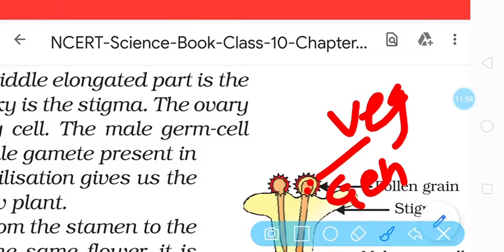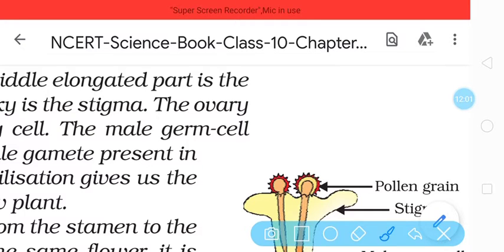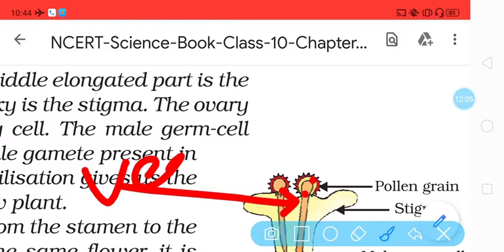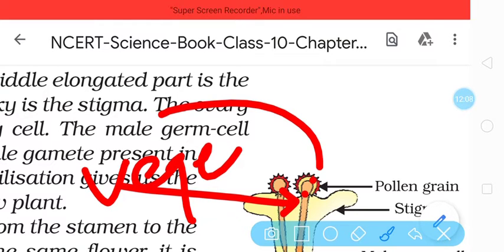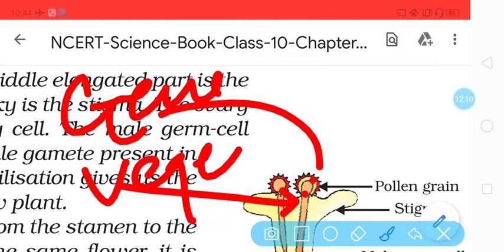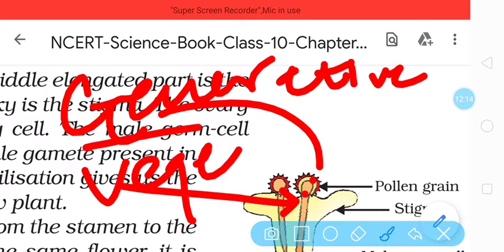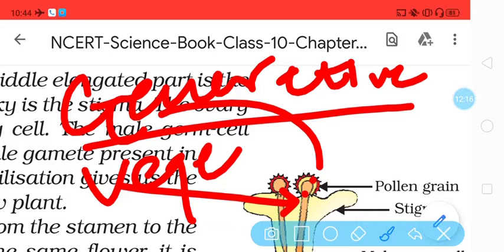Here I have shown it differently, but the vegetative nucleus will be towards the lower side and the generative nucleus towards the upper side. The generative nucleus is the actual nucleus which is going to take part in reproduction, whereas the vegetative nucleus doesn't take part in the process of fusion of gametes. So here two nuclei formation took place.